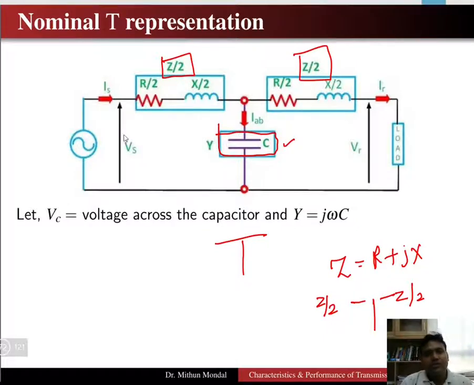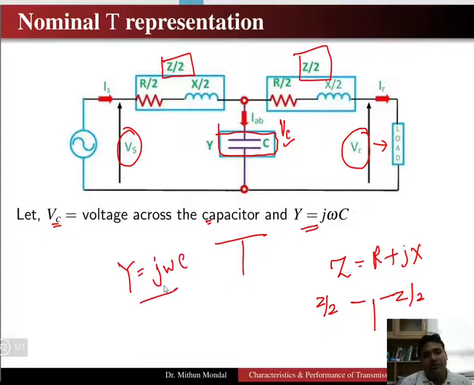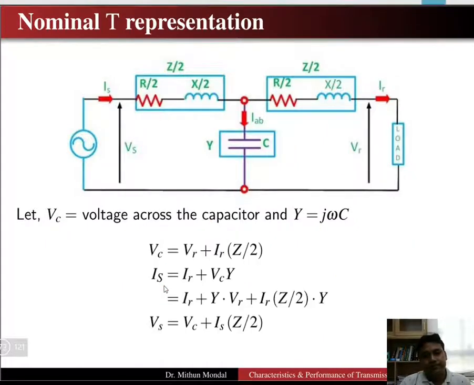Now Vs is the sending end voltage and Vr is the receiving end voltage, which is the load voltage. If we consider Vc being the voltage across the capacitor, then the admittance of the shunt parameter is equal to j omega C, where C is the capacitance.